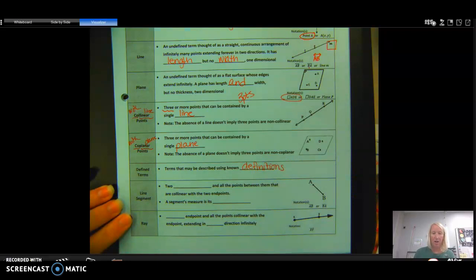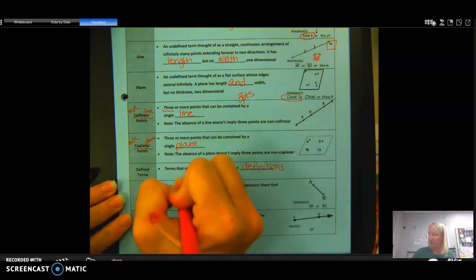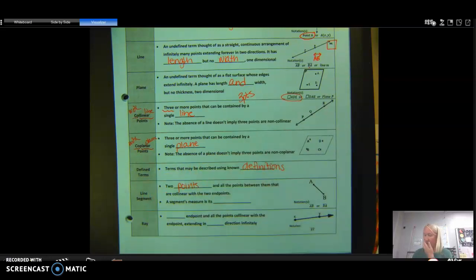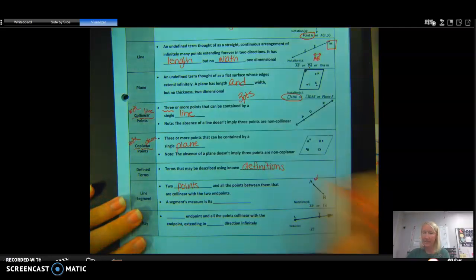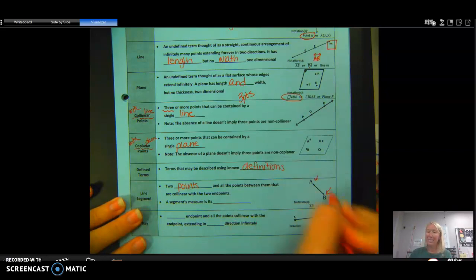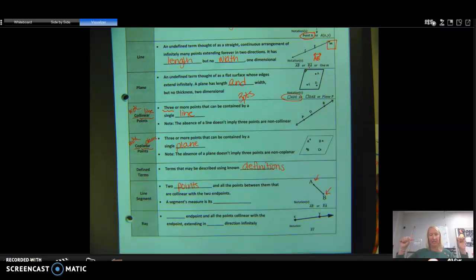Line segments are two endpoints and all the points between them that are collinear with the 2 endpoints. So here A is an endpoint, B is an endpoint, and so we have made a line segment. It's like taking a line that goes on forever, but then putting a point here and a point here and taking that little section out. So a line segment does not go on forever. A line segment can be measured also, whereas a line cannot be measured in length because it has no ending points.